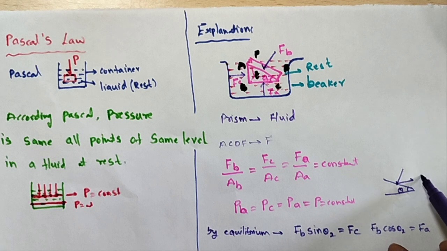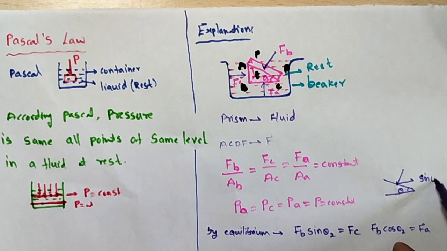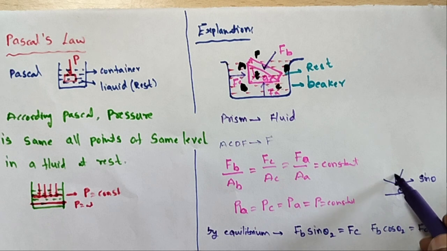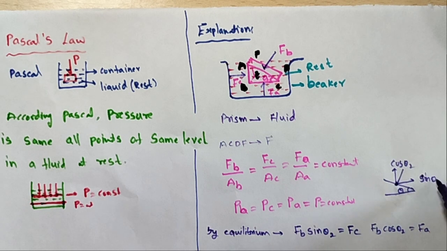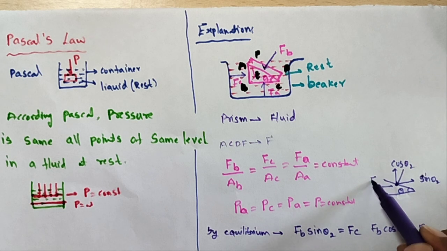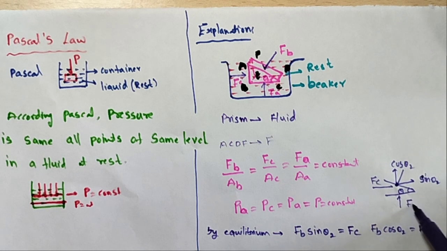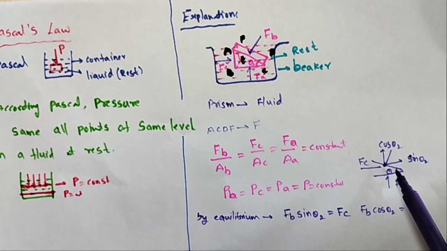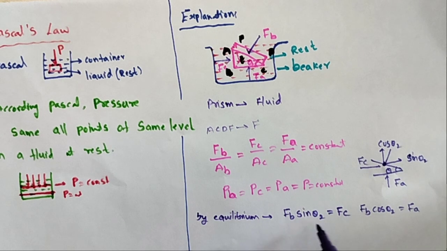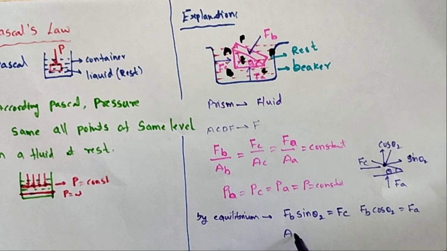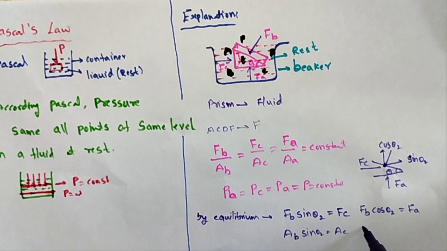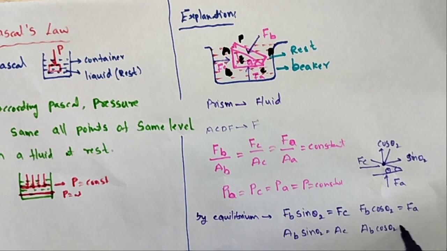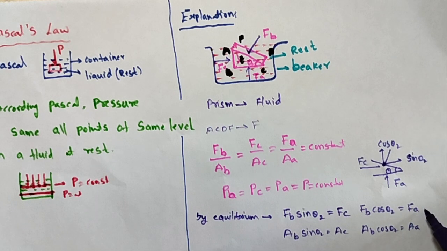One is the sin theta component and another is the cos theta component: one force FC and another force FA. By using these properties, FB sin theta is equal to FC and FB cos theta is equal to FA. Similarly for the area of cross section, AB sin theta 2 is equal to AC and AB cos theta 2 is equal to AA. So this is the geometry and the equilibrium.